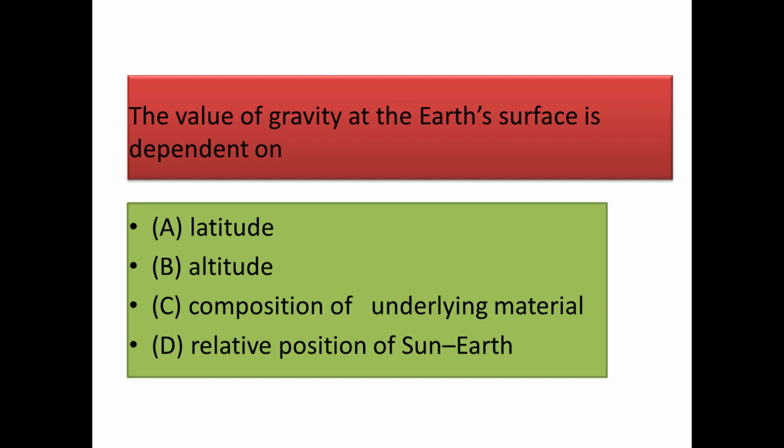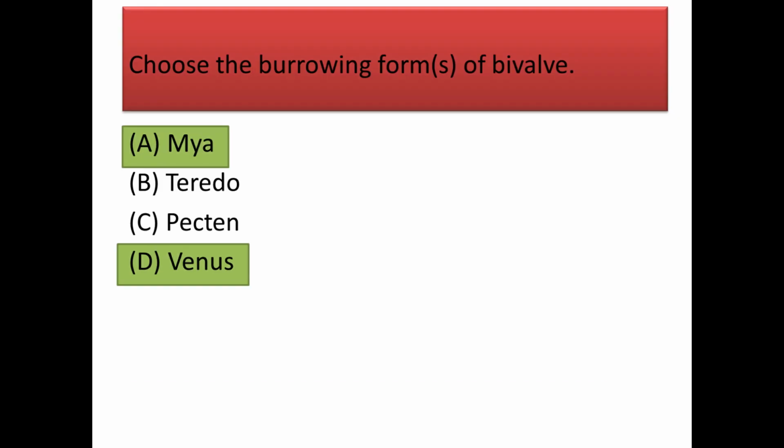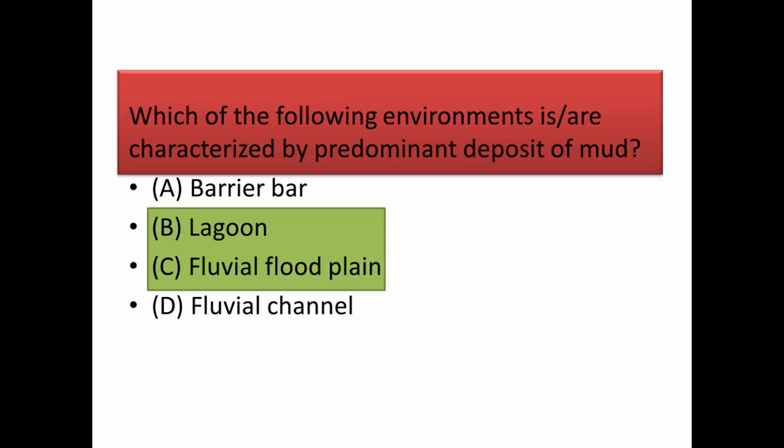That is, it depends on the latitude, altitude, the composition of the underlying material, and the relative position of Sun and Earth. Okay. Next, choose the burrowing forms of bivalve. We know that the burrowing forms of bivalve are Mya and Venus. Next question, which one of the following environments is characterized by the predominant deposit of mud? And we get predominant mud deposit in lagoons and fluvial floodplains.